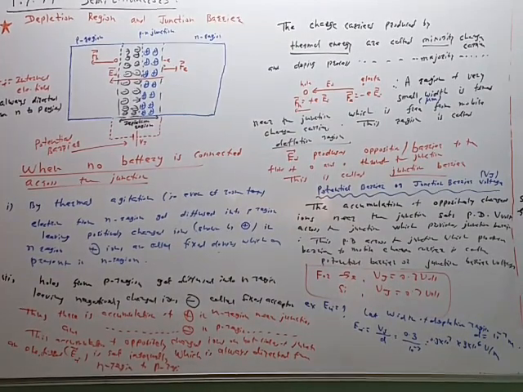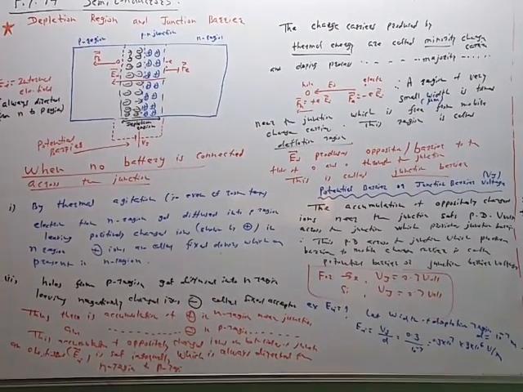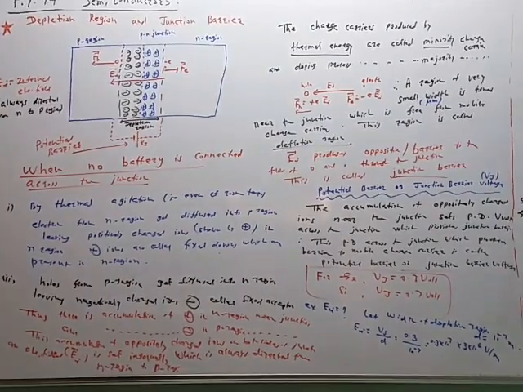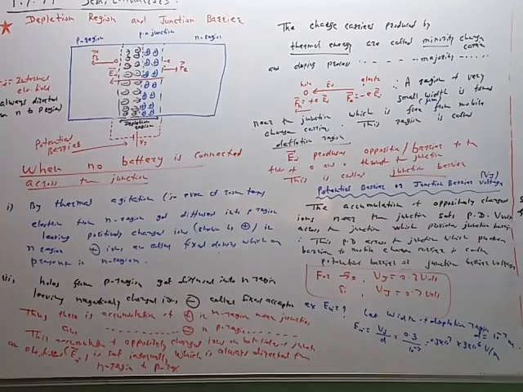Now in forward bias what will happen? In reverse bias what will happen? In forward bias we get current, but there is a condition. So what is that condition? That now we have to see. So now I will erase some part of this explanation.